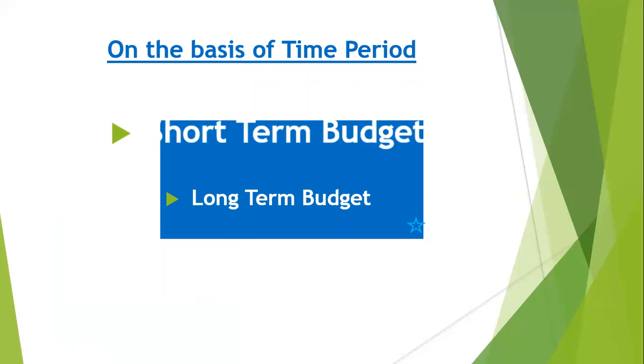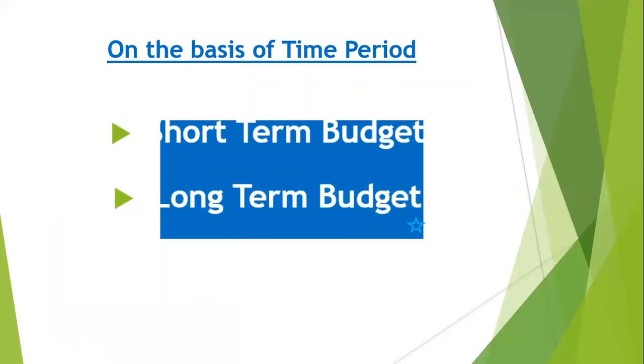So if we are making the budget for the very short term, that budget will be treated as short term budget. But if we are making the budget for more than 1 or 2 years, like 3 years, 5 years, 7 years, 10 years, or maybe 20 years, that budget will be treated as long-term budget.